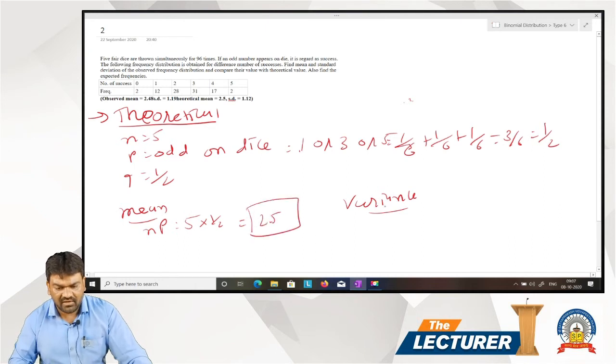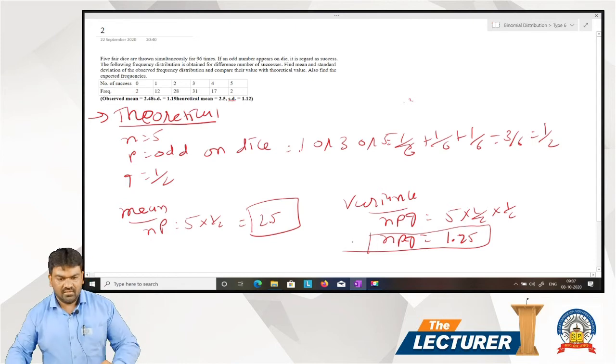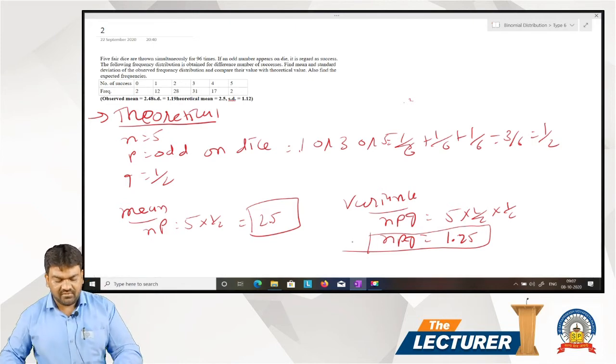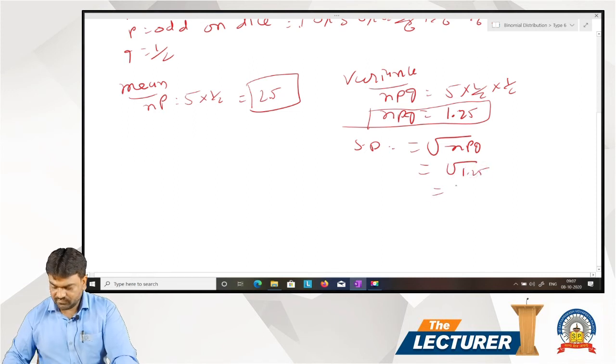Variance npq, 5 multiplied by 1 by 2 multiplied by 1 by 2, 1.25. These are the theoretical mean and variance. And standard deviation, that is under root npq, under root 1.25, 1.118.